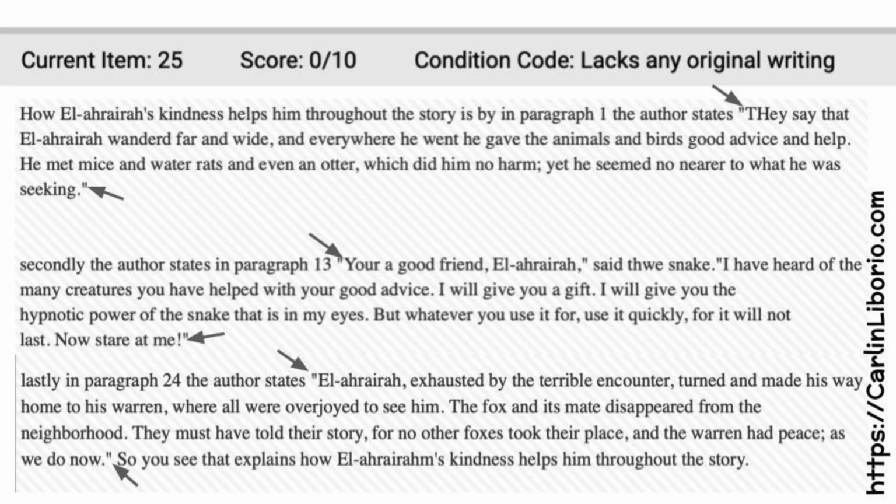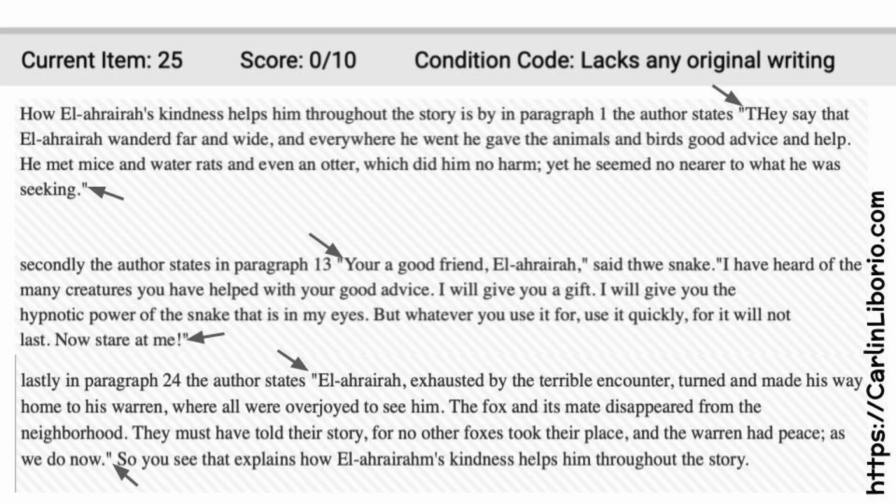And look, after they give the text evidence, where's the explain? There's no explain. And then they jump into, secondly, the author states, and then more quotes and no explaining. And then lastly, the paragraph 24, the author states, and that's it. And then this is their last sentence. So you see that explains how his kindness helps him. No, I don't see, because you didn't explain anything.